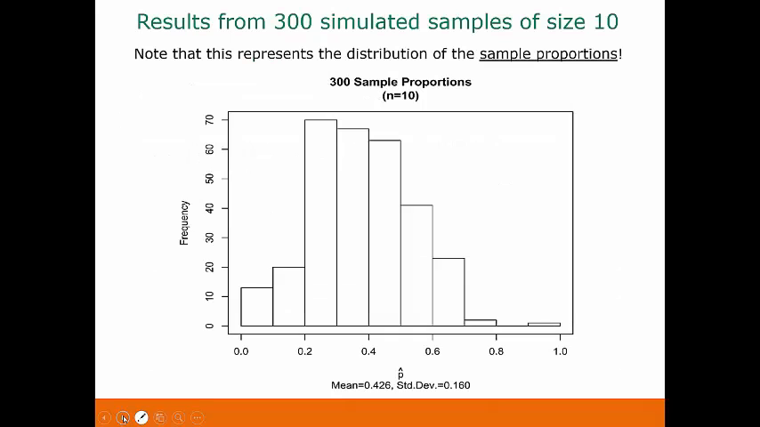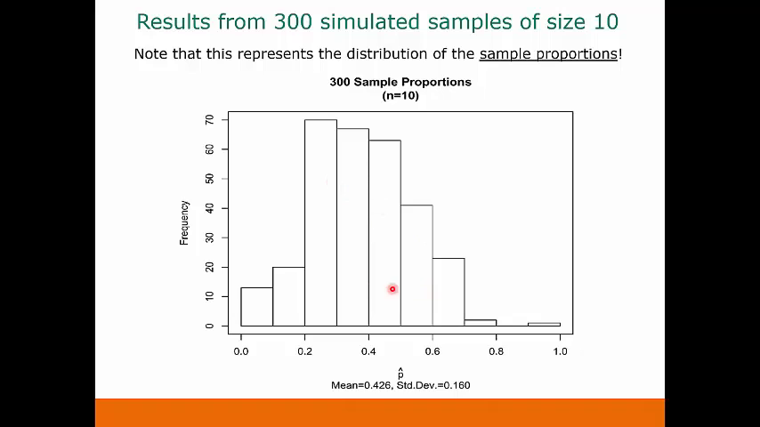So here are the results from 300 simulated samples of size 10. And remember that what we're talking about is the distribution of the sample proportions. In other words, if we had these 300 samples of size 10, for each sample we would calculate the sample proportion, the proportion of those surveyed who plan to vote for the incumbent. We would take all those sample proportions from all those different samples,